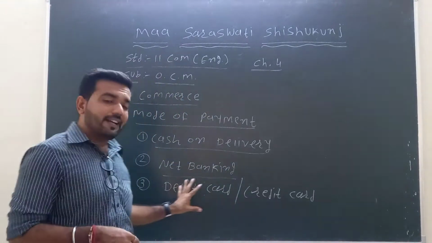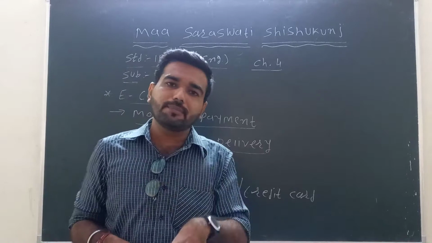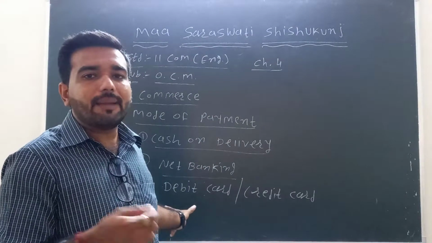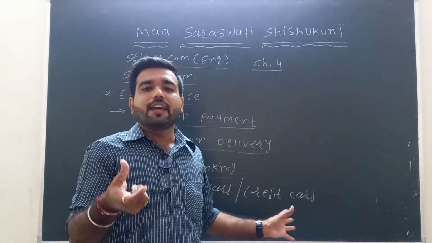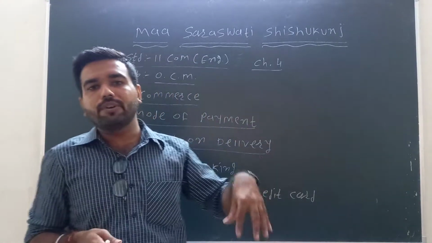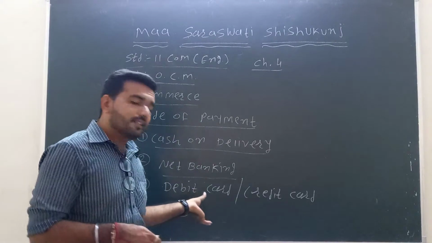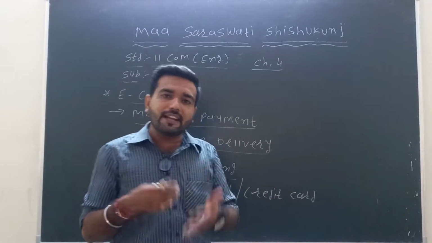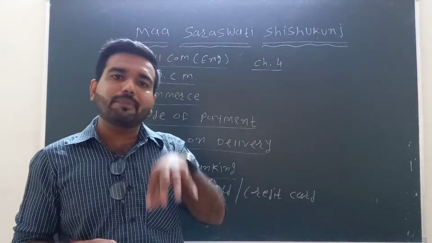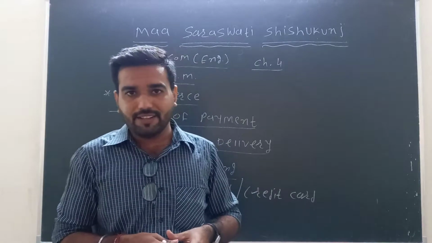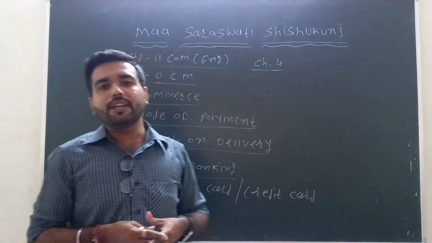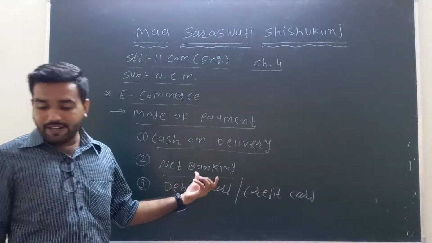In the debit card case, whatever the customer has bought, they use the debit card to make the payment, and at that time the money is debited from the account of the customer. Using the credit card, if the customer makes the payment with the credit card, then the payment is credited to the seller, and the money is owed to the bank, not paid from the customer's account. Within the prescribed time, the customer will pay the bank. So here is the debit card and credit card.